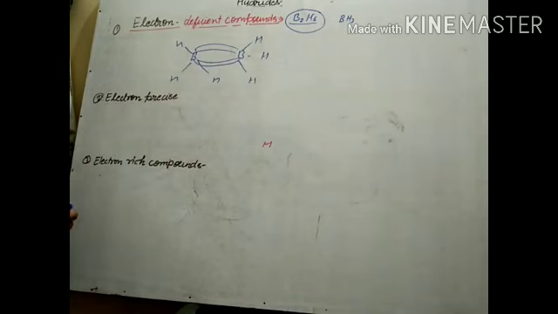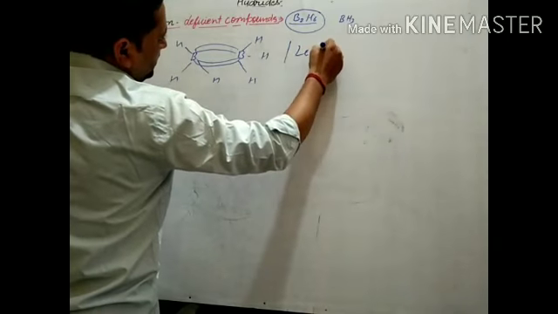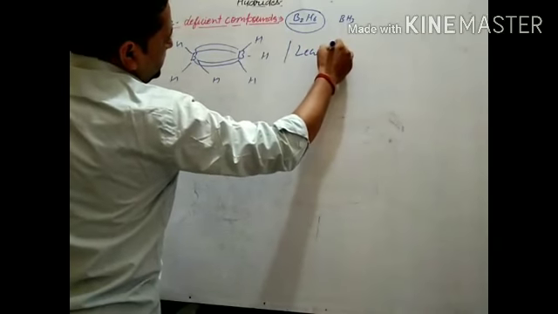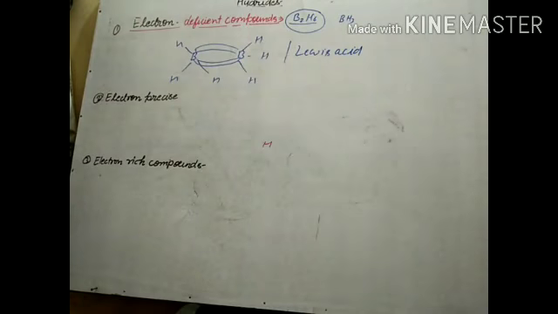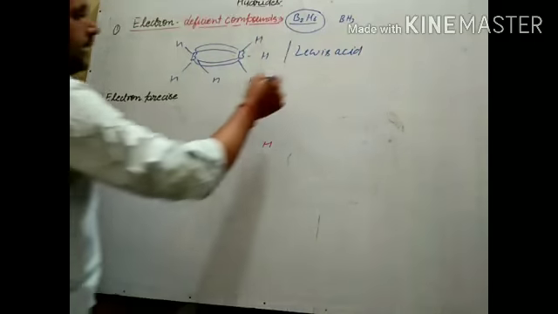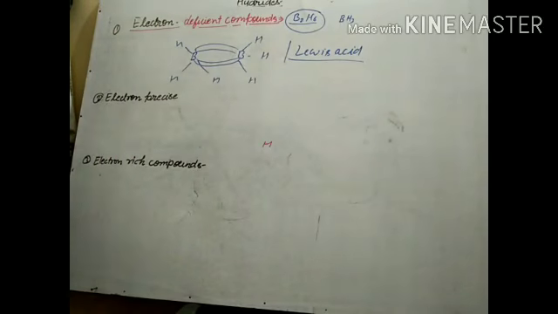And you know that if it is electron deficient, it behaves as a Lewis acid. Okay, and the other thing is, which group elements form this type of compound.